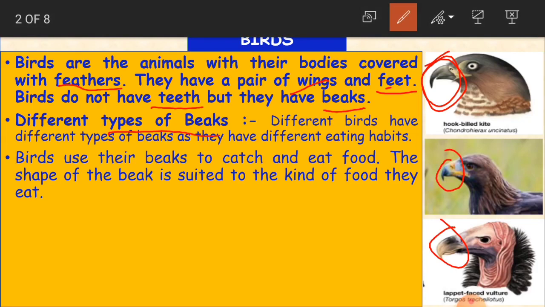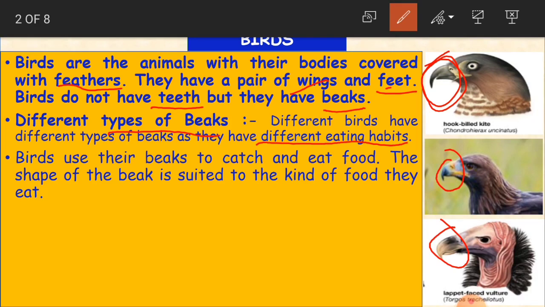Different birds have different types of beaks as they have different eating habits. See here. Why do they have different types of beaks? Because different birds eat different food. Some type of birds eat some type of food, and other type of birds may eat other type of food.